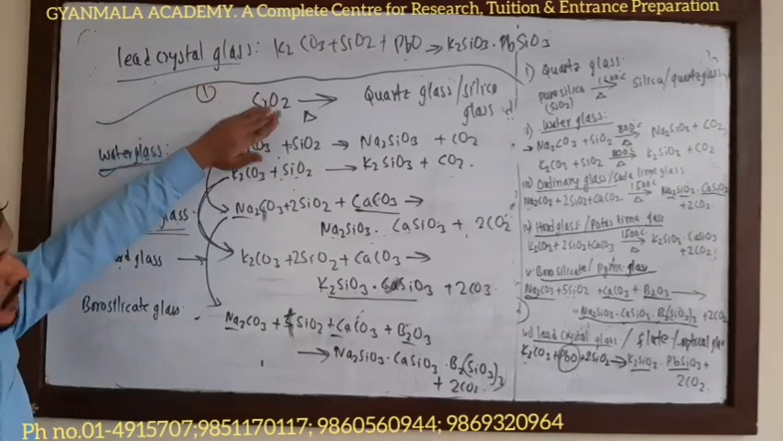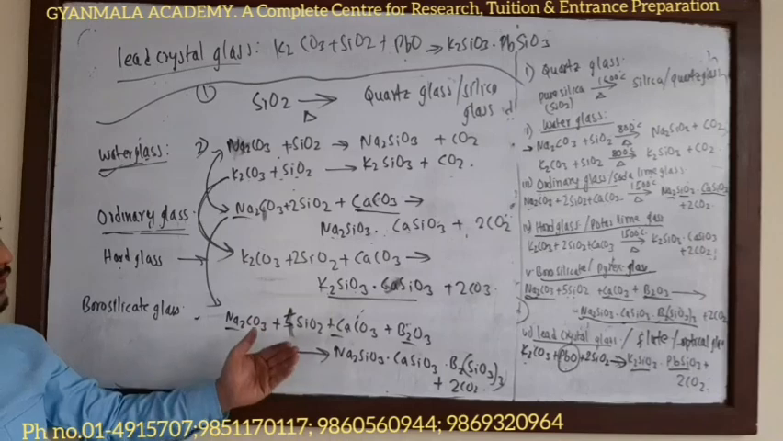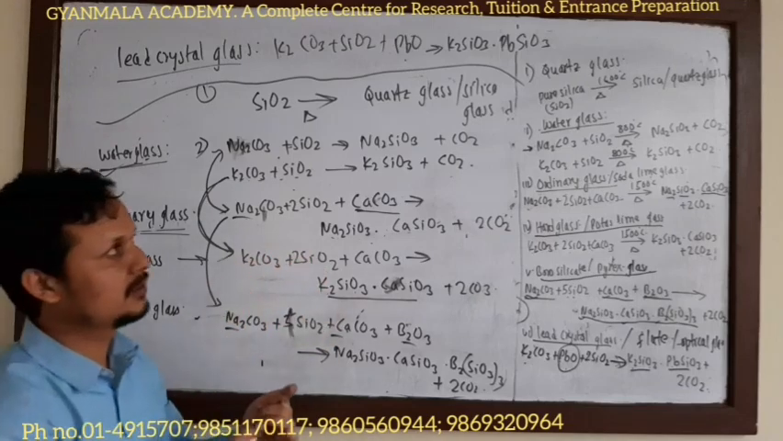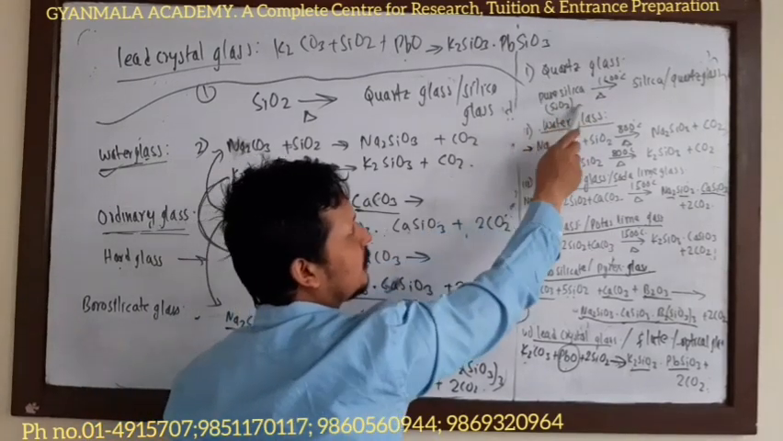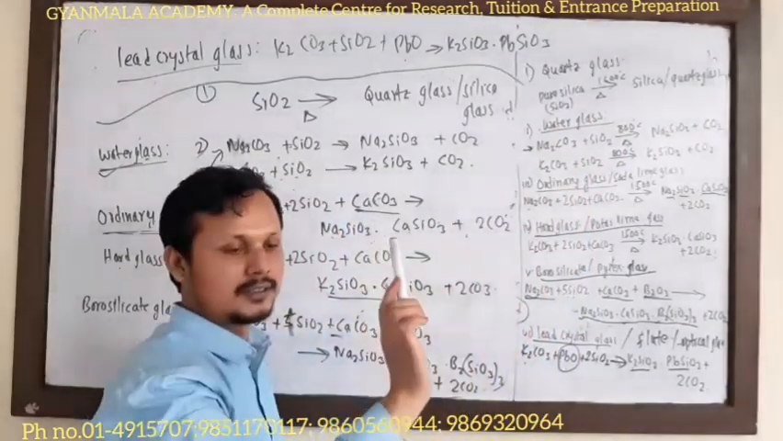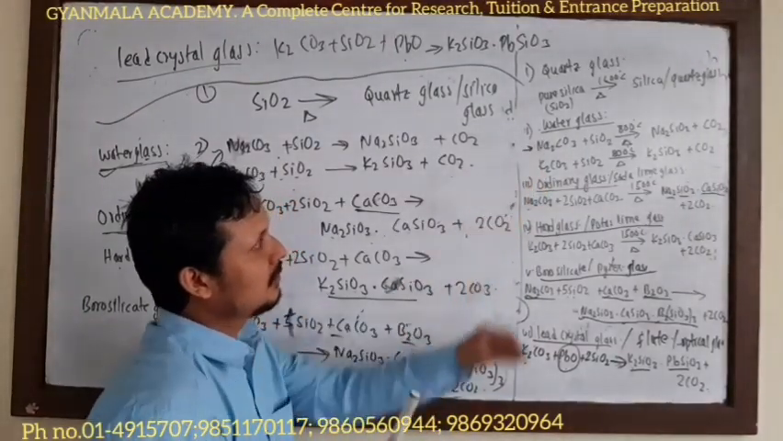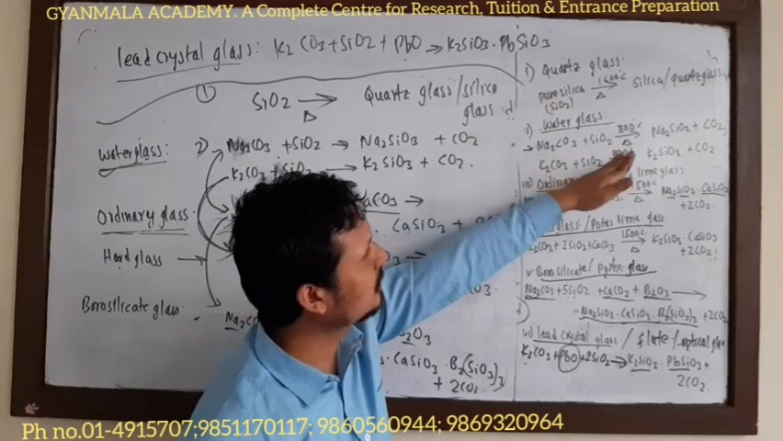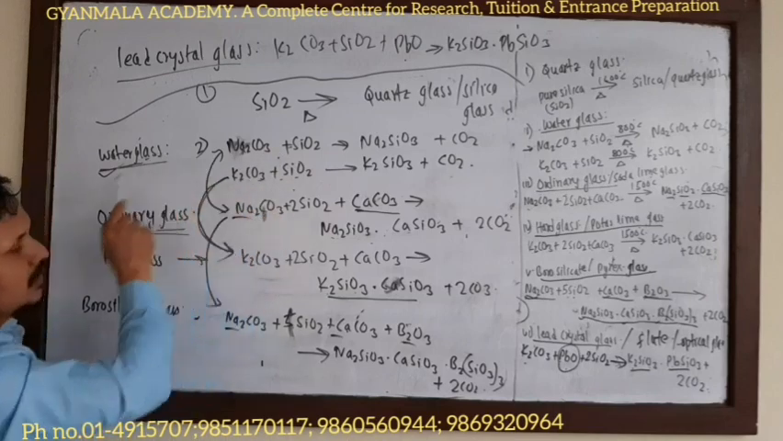If you are able to study this pattern carefully, you will never be confused about the types of glass and how to define them. Again, look here. The first type of glass is quartz glass, made by just heating pure silica, SiO2, at about 1600 degrees Celsius. It forms silica glass. If this silica is heated with sodium carbonate or potassium carbonate, it forms the water glass.